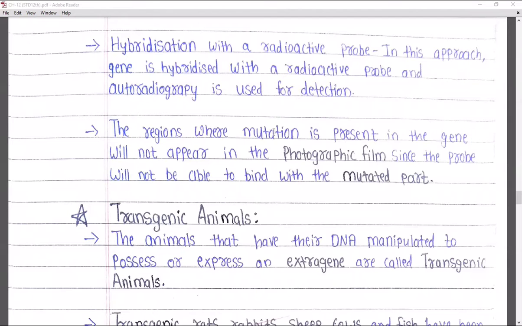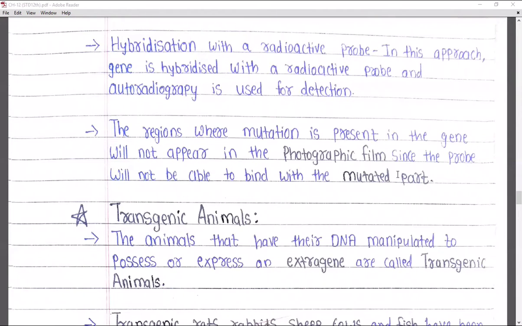Next, the regions where a mutation is present in the gene will not appear in the photographic film, since the probe will not be able to bind with the mutated part. So this is based on the ability of the radioactive probe to bind only where there is no mutation.